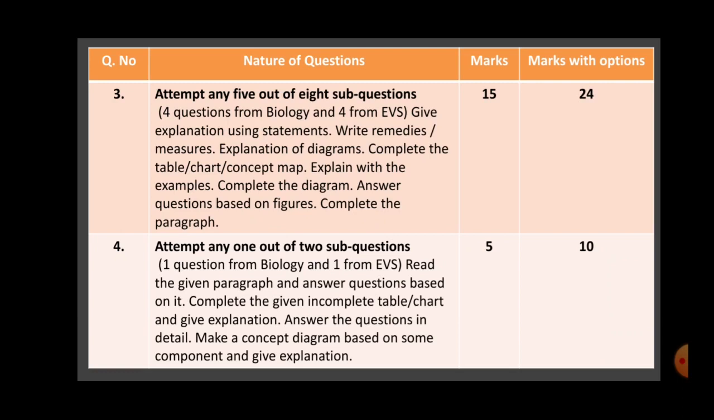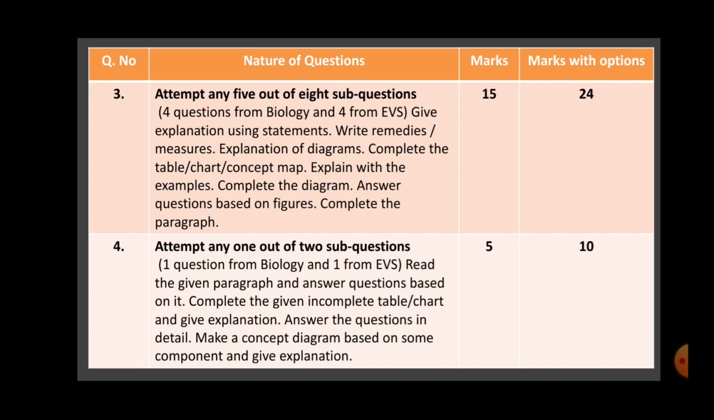So 5 questions, 15 marks, and with options 24 marks. Now the fourth question is, attempt any one out of 2 sub-questions. One will be from biology and one from EVS.